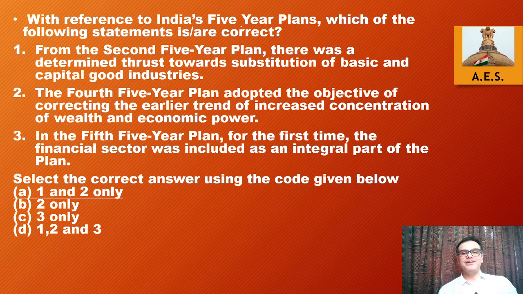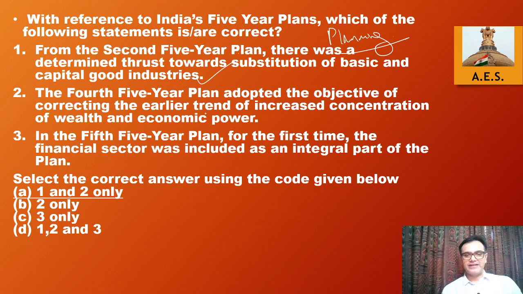Then, with reference to India's 5-year plans, which of the following statements is correct? Even today, planning as a topic survives. Yeah, although 5-year plans we have done away with. Now, from the second 5-year plan, there was a determined thrust towards substitution of basic and capital goods industry. That's perfectly fine. Mahalanobis model, you study it all the time. Fourth 5-year plan adopted the objective of correcting the earlier trend of increased concentration of wealth and economic power. Yes, that's also a fact, especially the DPSP's Articles 39B and C. They were the focus areas here, avoiding concentration of wealth.